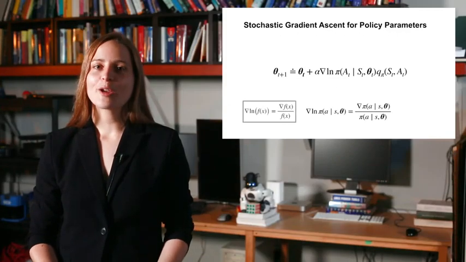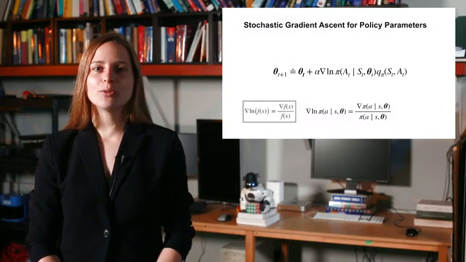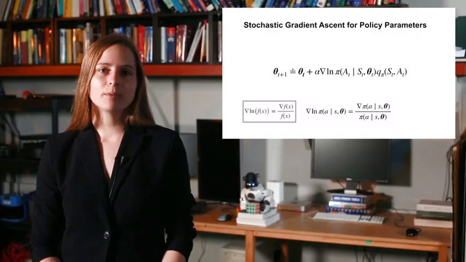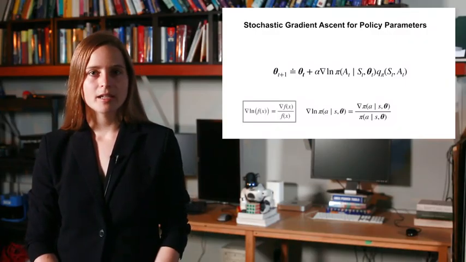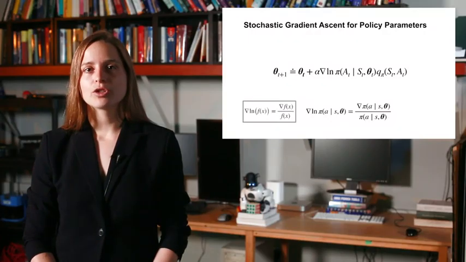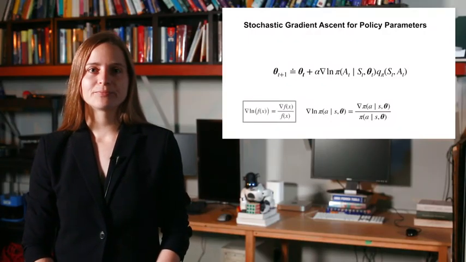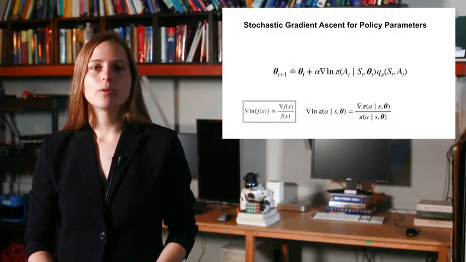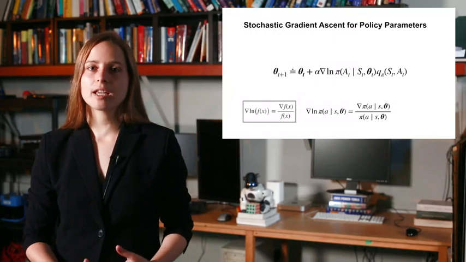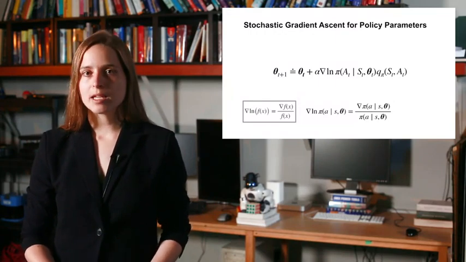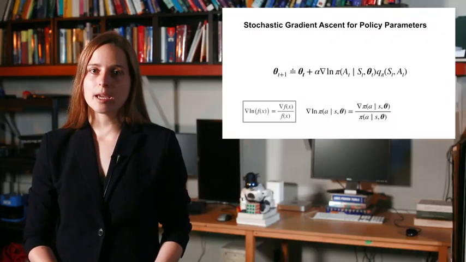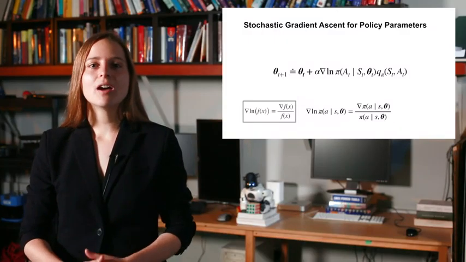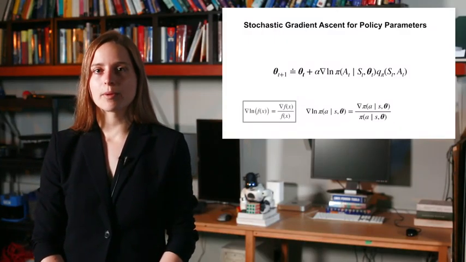But why do we do this? One reason is that it is actually simpler to compute the gradient of the logarithm of certain distributions. The other, less important reason is simply that it lets us write this gradient more compactly. In the end, it is just a mathematical trick, so don't let it distract you from the underlying algorithm. We now have something that looks like many of the learning rules used in this course. We adjust the parameters theta proportionally to a stochastic gradient of the objective. We use a step size parameter alpha to control the magnitude of the step in that direction. So alpha has the same role it always has. And that's it. We now have a nice clean update rule to learn the policy parameters.